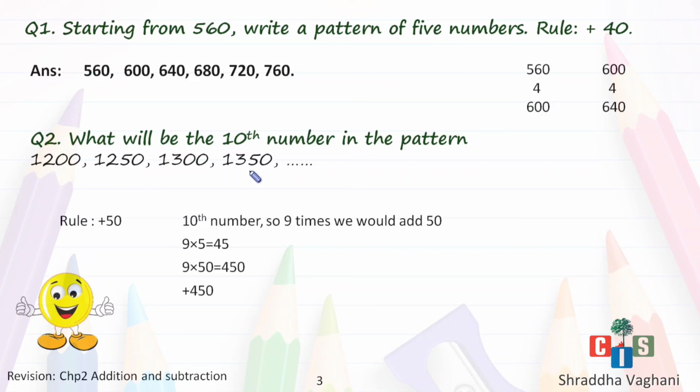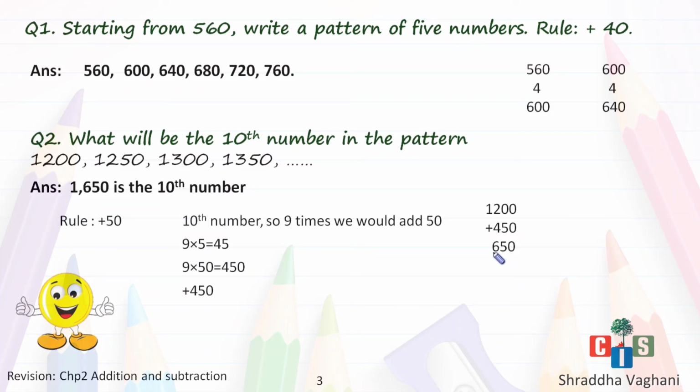Yes, no, students? Yes or no? If the frog is going to jump 9 times, will it jump from the first or from the last number? It will jump from the first number, no? So I have to add 450 to the first number and not the last number. It's obvious and it's logical, children. Okay, so I'm adding that 1200 plus 450 will give me